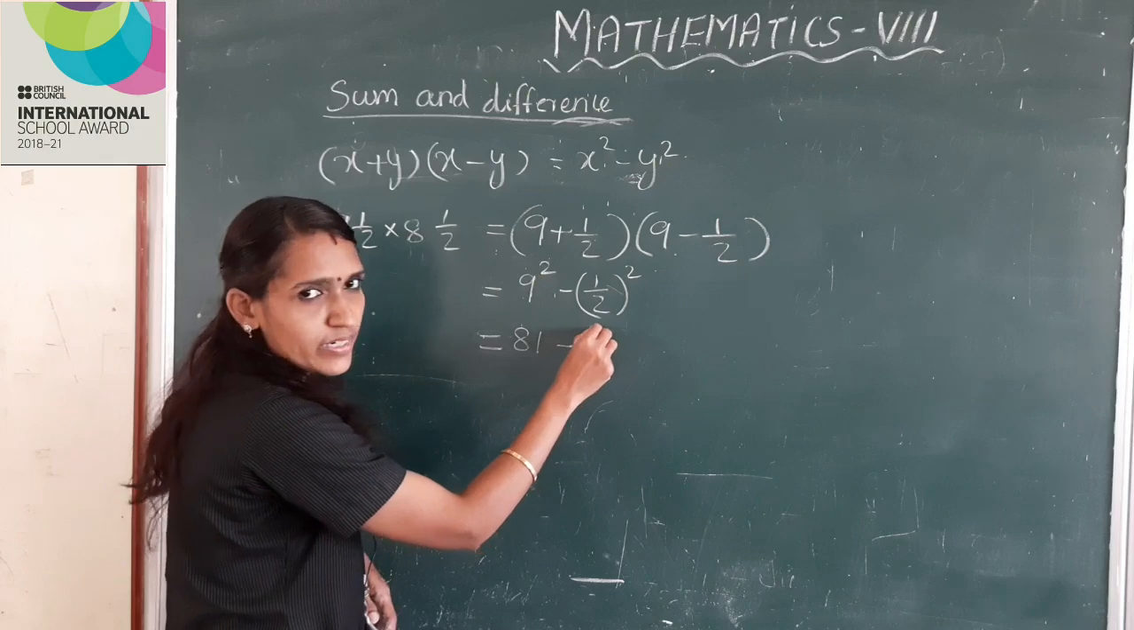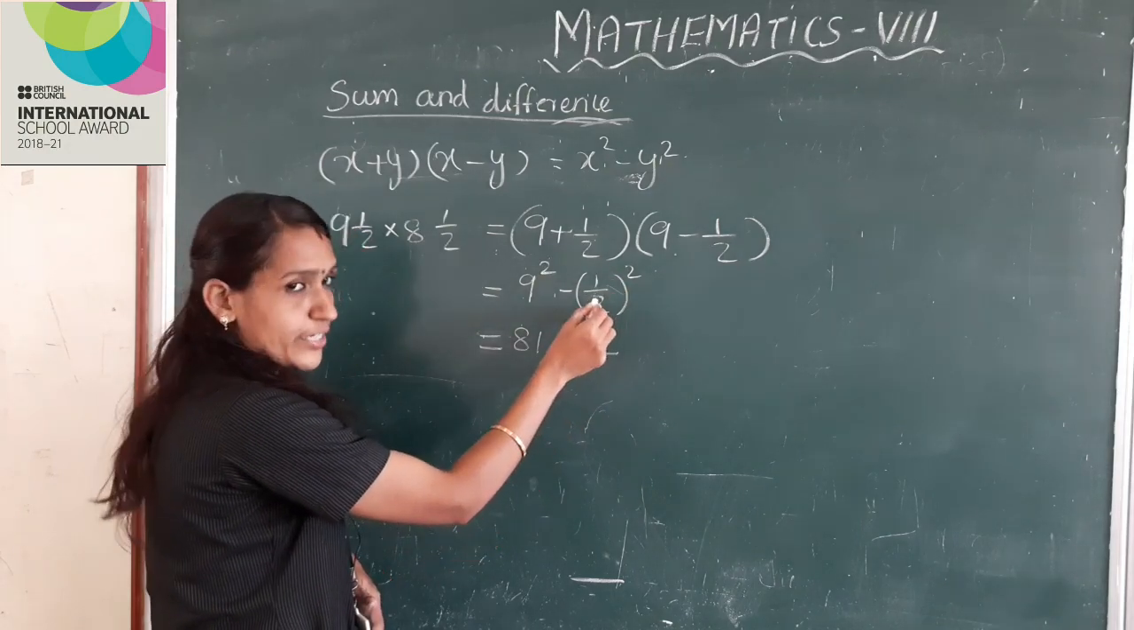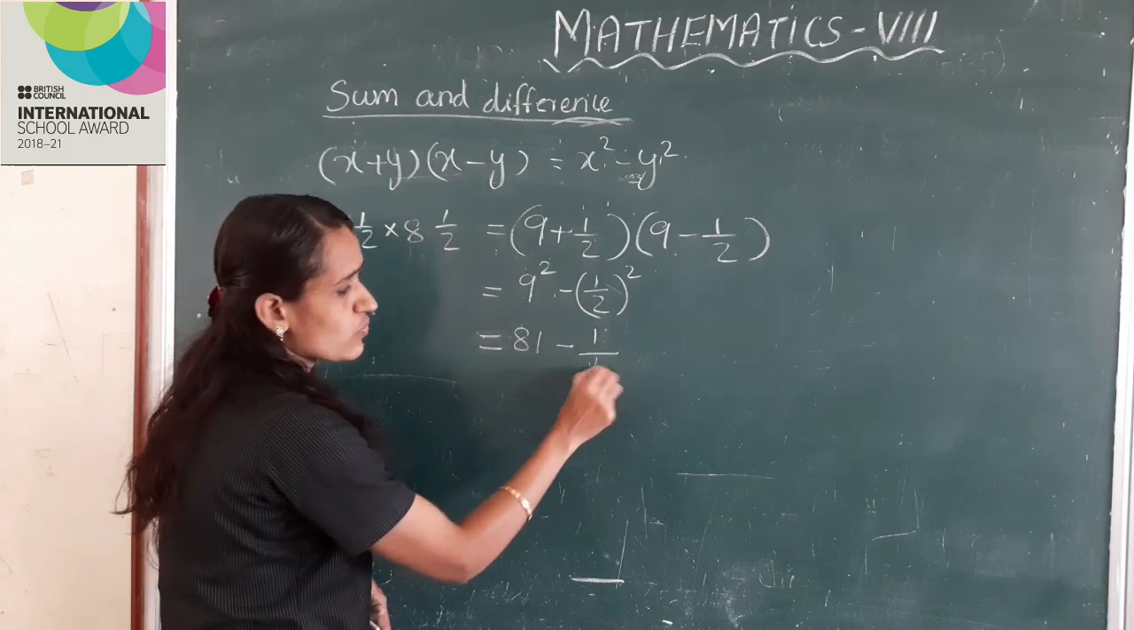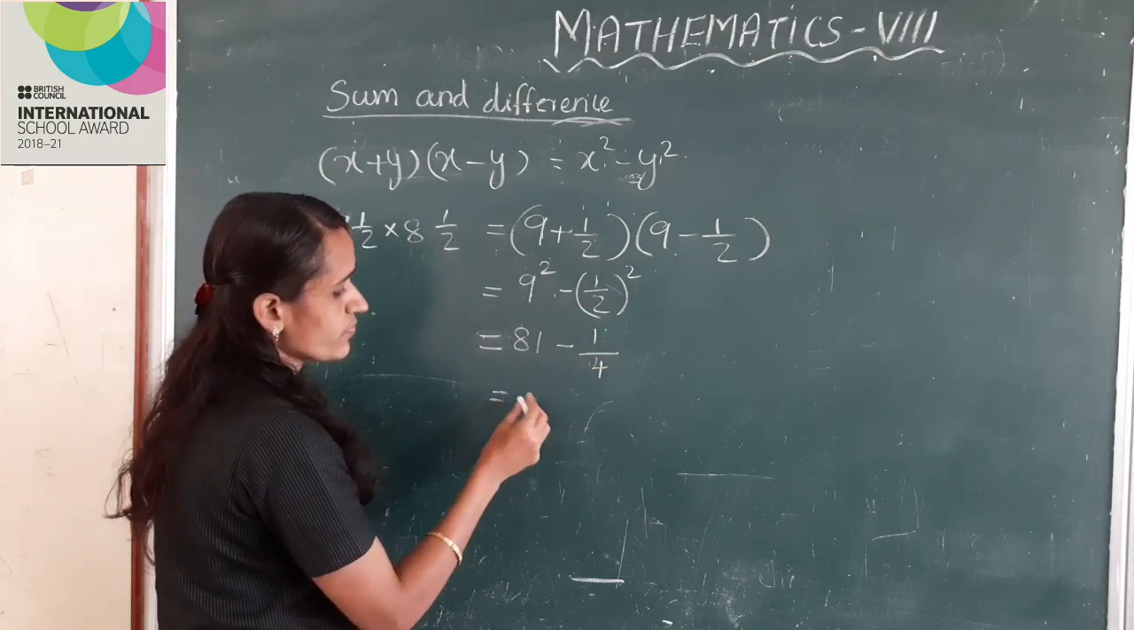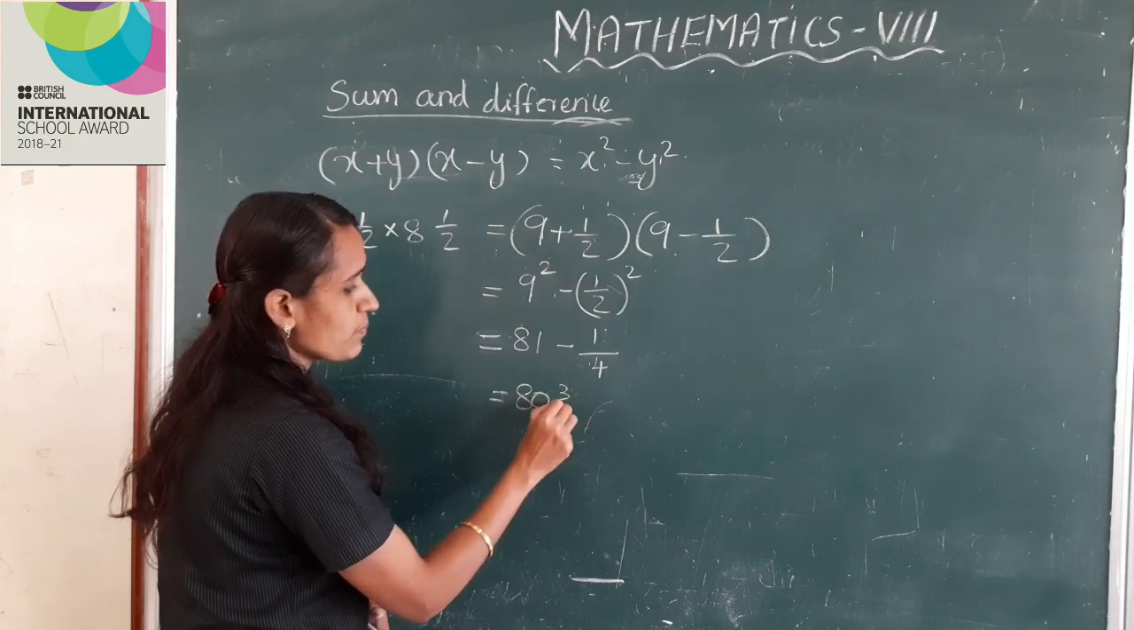Numerator square by denominator square. Numerator is 1, 1 square is 1, by denominator 2, 2 square is 4. This is equal to 80 3 by 4.